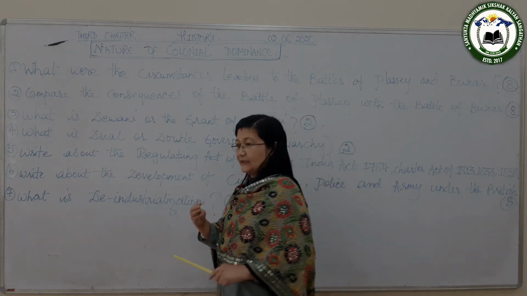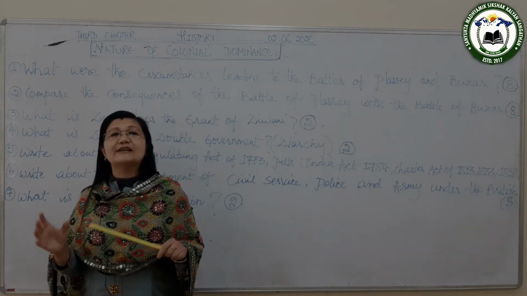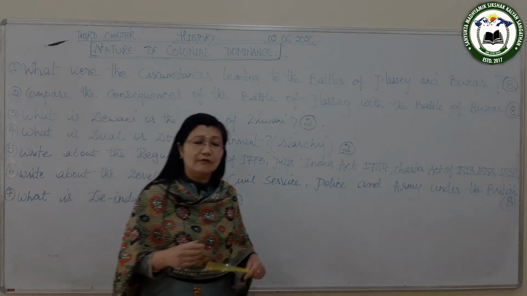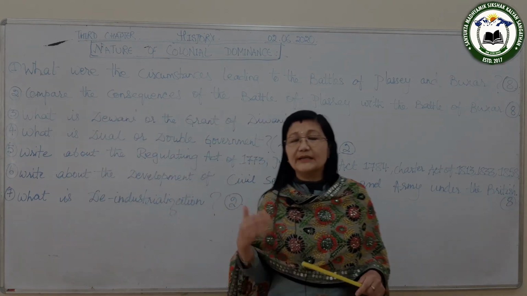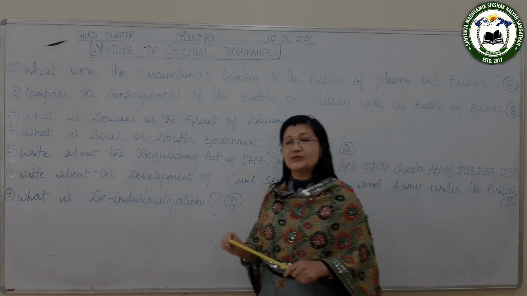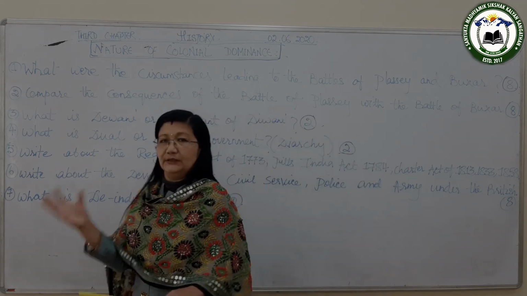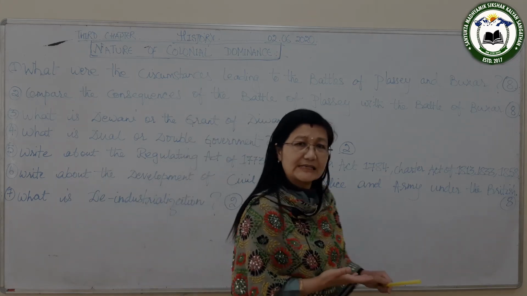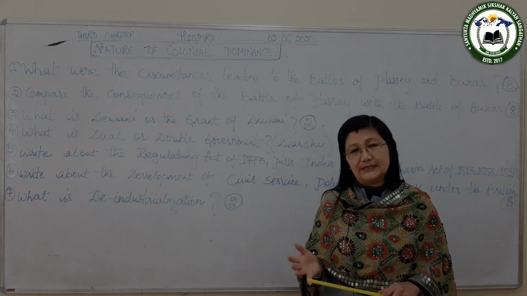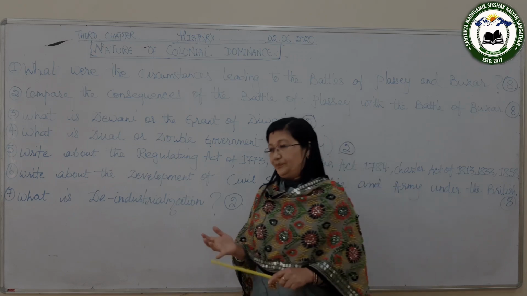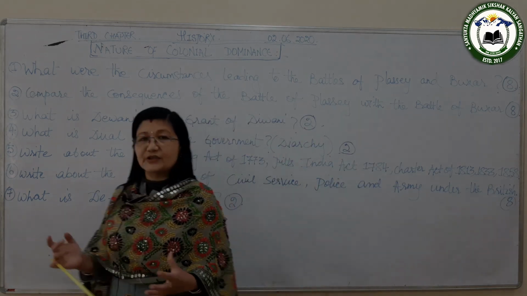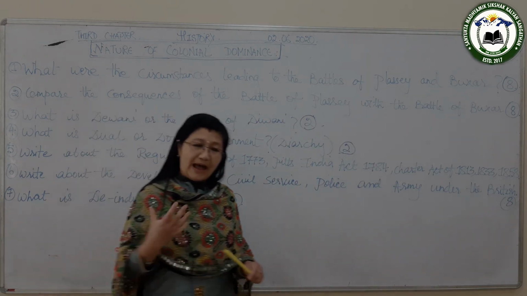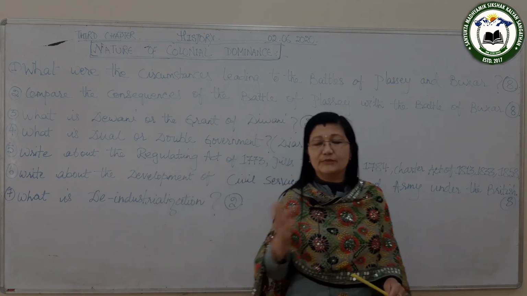Another reason is that the British and the French were building forts. That means they were preparing for war. When they were building forts, Siraj-ud-Dawla told both the English and the French not to build forts. The French listened, but the English did not listen. So this led to estrangement of relations, a bad relation between the two.